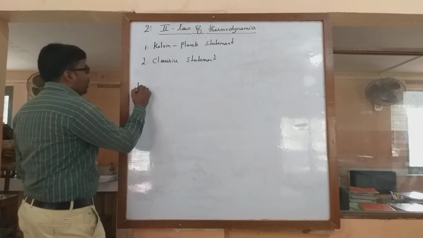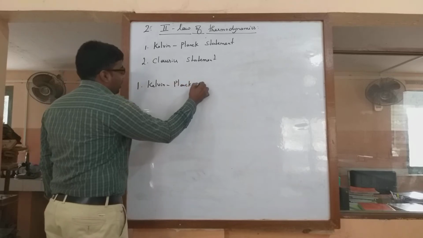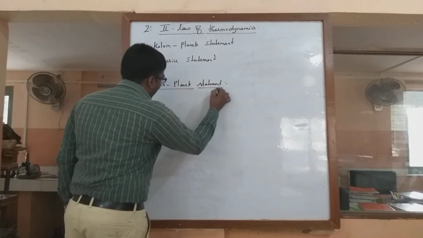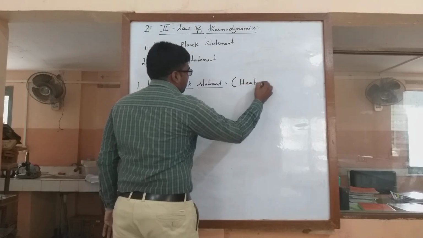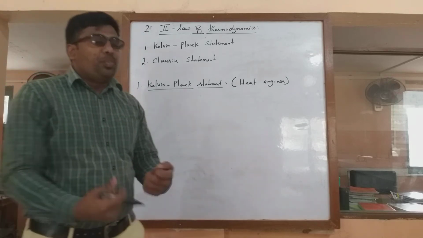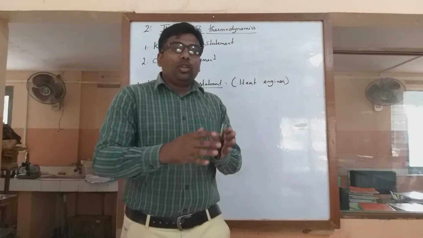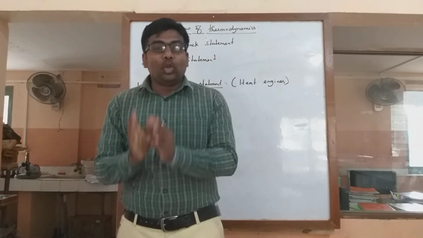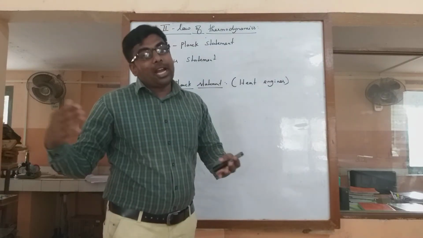Okay, now moving on to the first one, that is the Kelvin Planck. Today we are going to see only the statements and not a brief explanation of this. So Kelvin and Planck together told, and you can also say, this is about the heat engines. If a system is having heat and I want to do some work, it will take the heat absorbed and do an equivalent amount of work. That is a normal statement. How much heat you are supplying, that much work will be done.